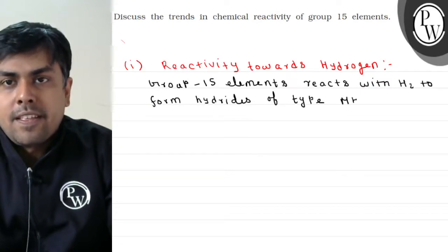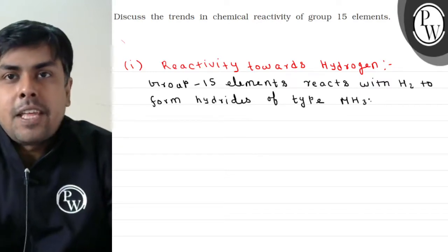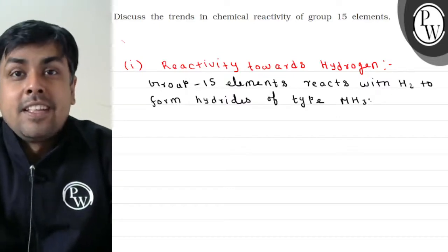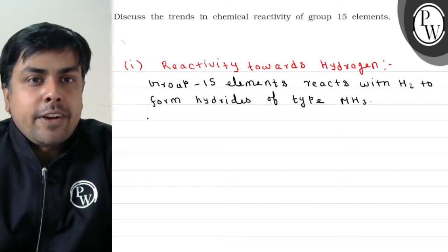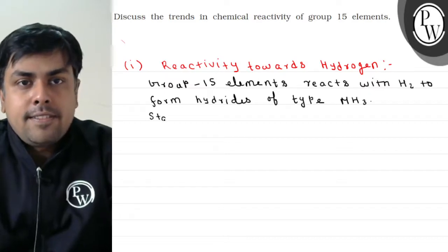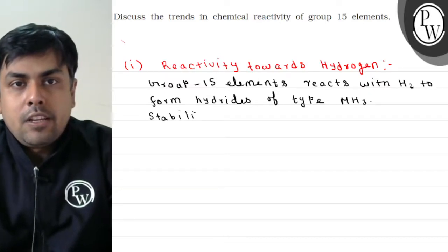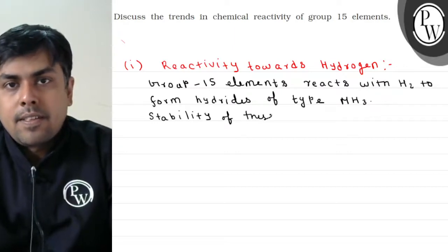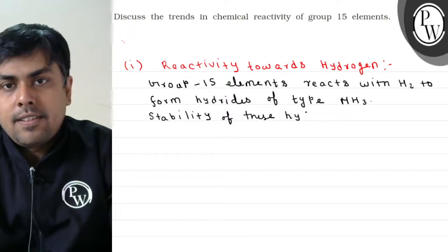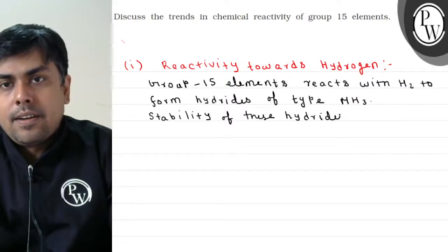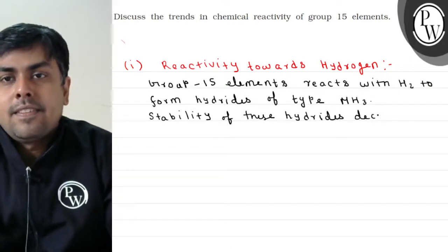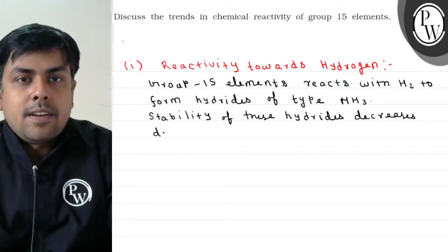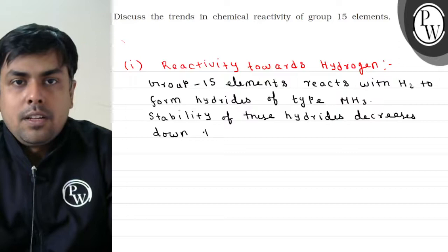MH3. Like I can have NH3, PH3, AsH3, SbH3, BiH3. If I talk about stability of these hydrides, stability of these hydrides decreases down the group.